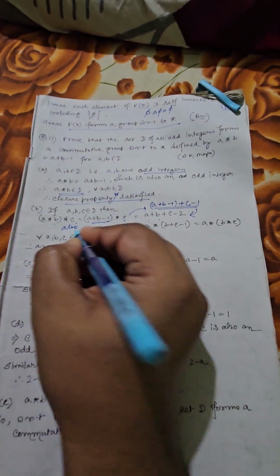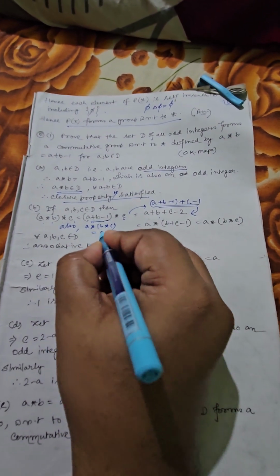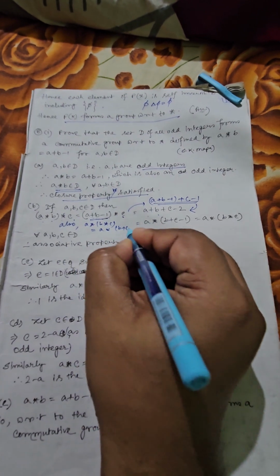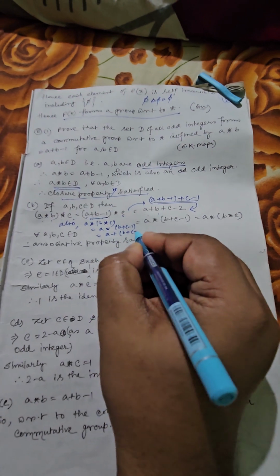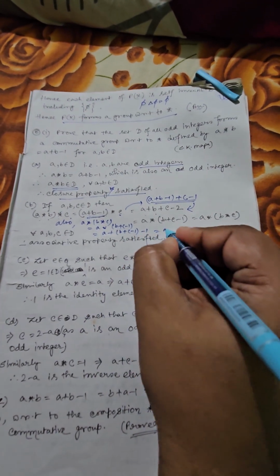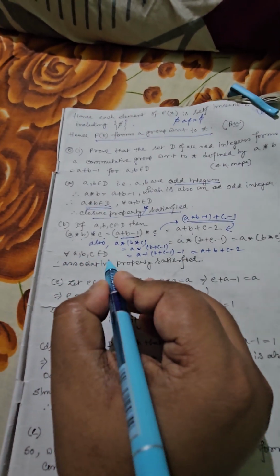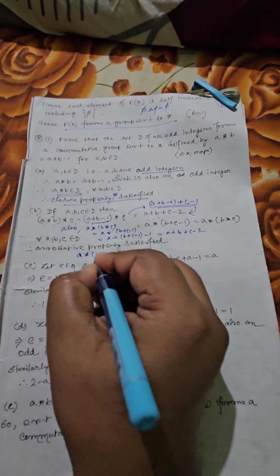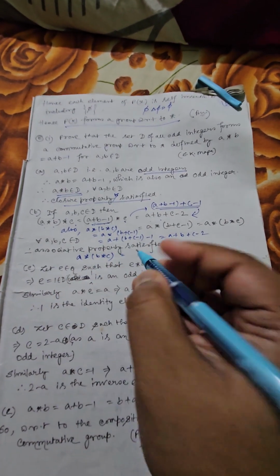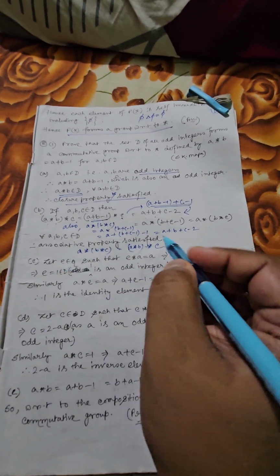Also, if we want to find out A star B star C, that will give you A star B plus C minus 1, then A plus B plus C minus 1 minus 1, which gives you A plus B plus C minus 2. So for all A, B, C belonging to D, we have obtained A star B star C is equal to A star B star C. So definitely the associative property is satisfied.